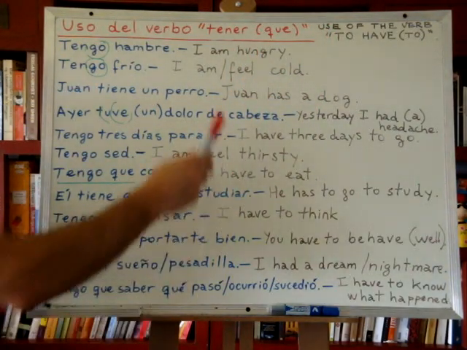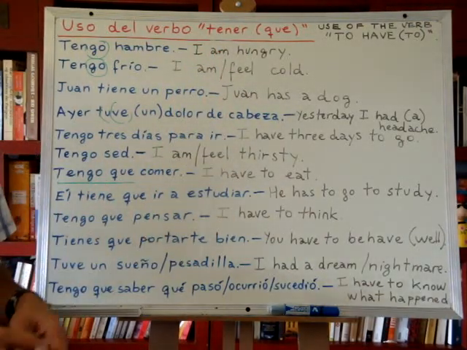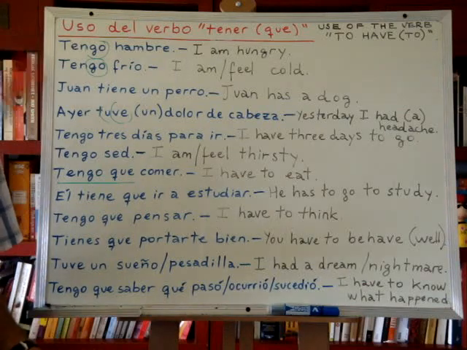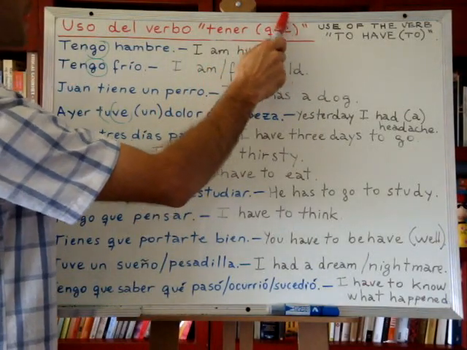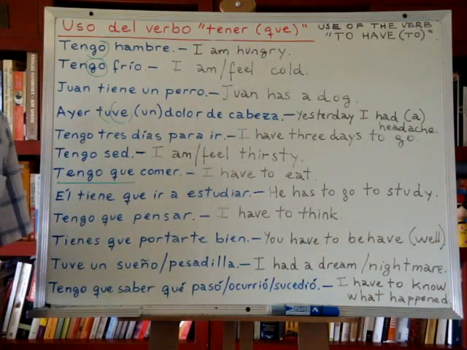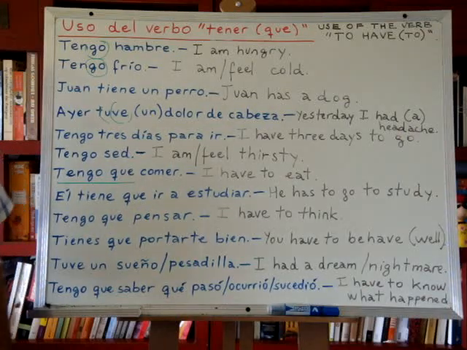Right? The verb just alone, tener, means to have. Like I have a pen. Okay? And if we complement it with the word que, tener que means to have to. Right? To have to do something or to have to whatever. Okay?